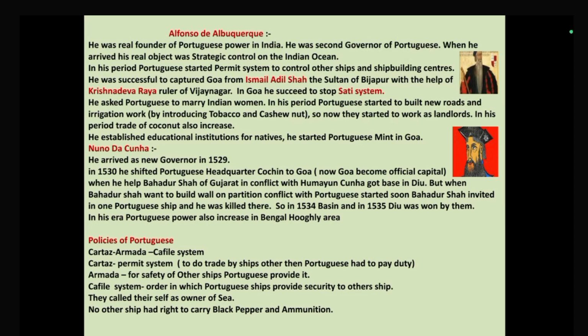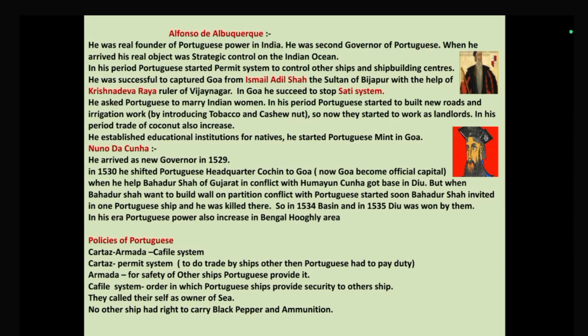He started shipbuilding centers. He was successful in capturing Goa from Ismail Adil Shah, the Sultan of Bijapur. This question was previously asked by the UPSC: Goa was captured by Alfonso de Albuquerque from which ruler? So Ismail Adil Shah, the ruler of Bijapur. Okay, in this battle, he got the support of Krishna Deva Raya, the ruler of Vijayanagar. So I hope you are aware of that event; he was a contemporary of that time in India.